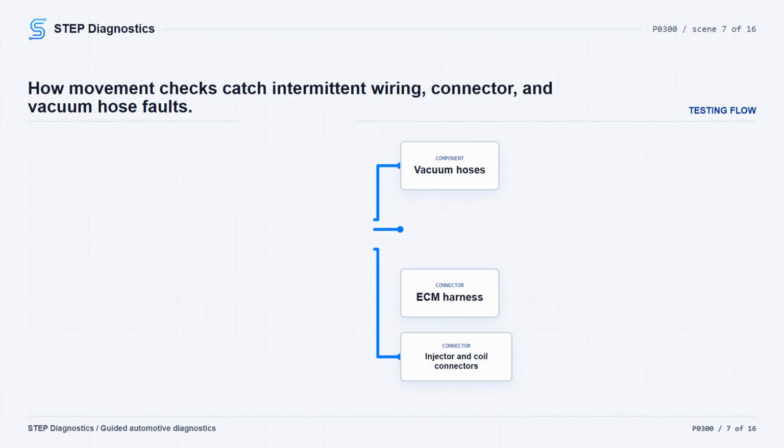does not increment. Next, monitor the cylinder 1 to 8 current misfire counter while moving the harnesses and connectors at the engine control module, fuel injectors, and ignition coils. Then do the same kind of movement check on the vacuum hoses. The counter should not increment. If it does increment during one of those checks, repair the affected connection, harness, component area, or vacuum hose condition as necessary. If the counter stays clean, reproduce the operating conditions for the code, or reproduce the captured conditions from when the fault occurred, and verify P0300 does not set. If it stays gone, that path is all okay.